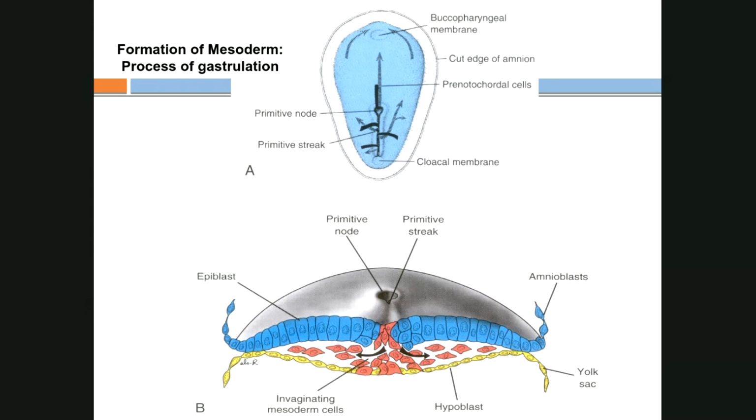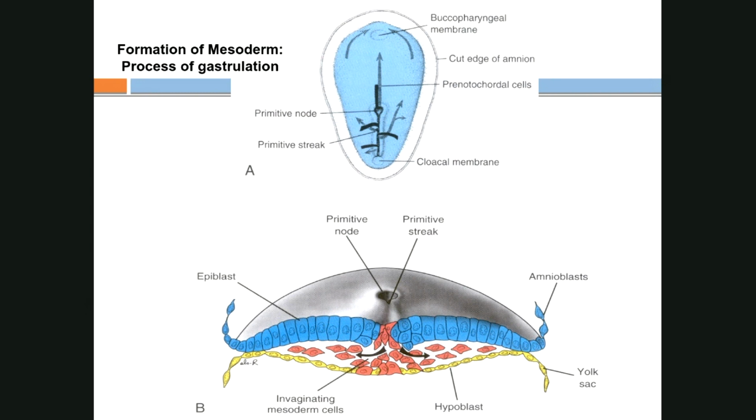And this particular primitive streak is the one from where the cells will migrate to form mesoderm. So the primitive streak ultimately is responsible for forming mesoderm in the middle, and the notochord from the center part, going out between the ectoderm and endoderm, and in the central part it goes up, as you can see by the arrow going up in the cranial part to form the notochord.